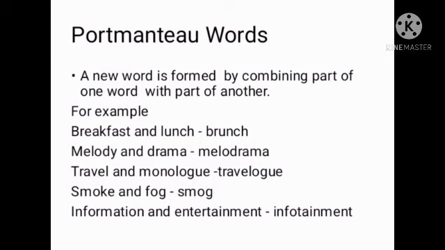Radio and gramophone, radiogram. When we compare motorist and hotel, we have motel. Electric and execute, forming electrocute. Then communication satellite combined forms comsat. Global and local combined form glocal, etc.